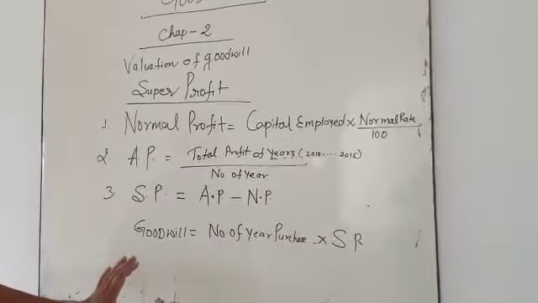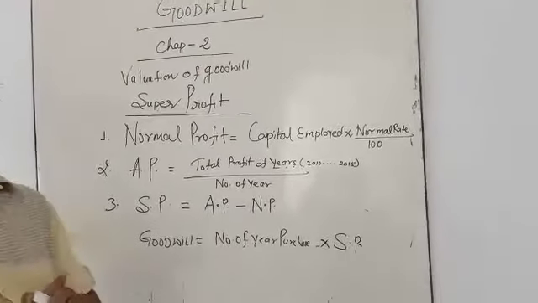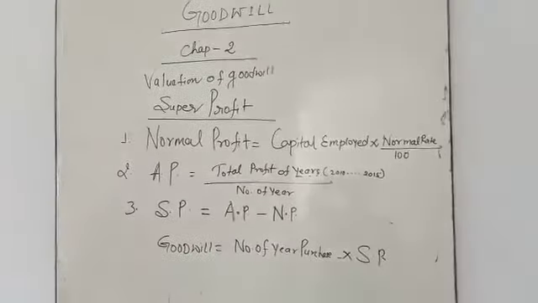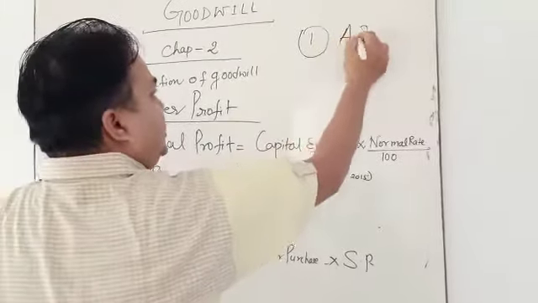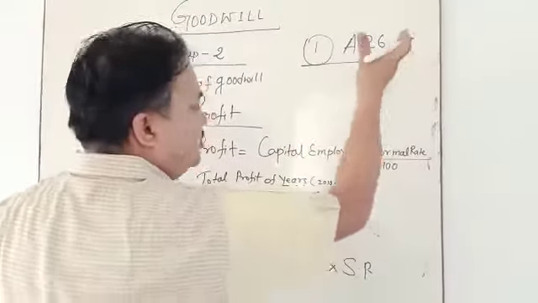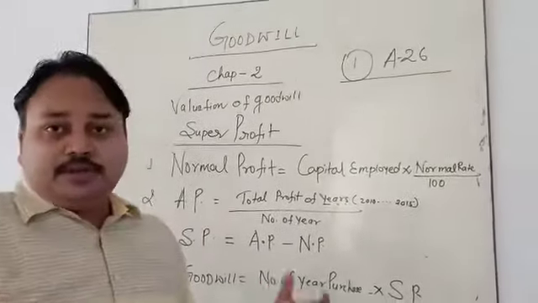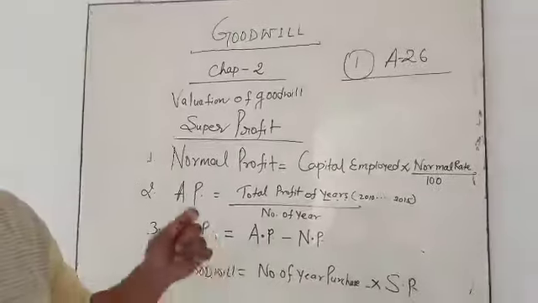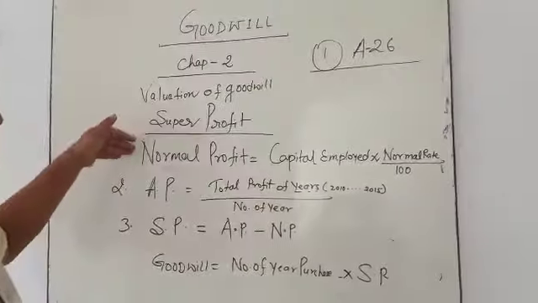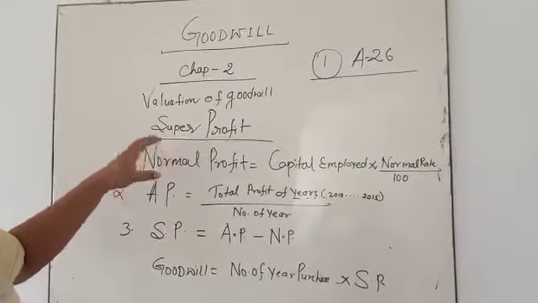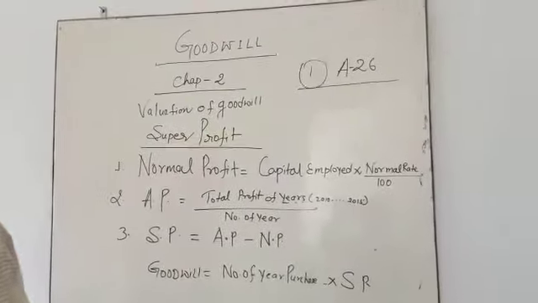Okay. So my dear student, in this video we have studied two things. First is accounting standard 26. In accounting standard 26, only purchase goodwill is recorded. And second, we have studied the calculation of goodwill. There are three methods. The first method is the average profit method, which we have already studied. The second method is the super profit method. So it is a formula. You have to learn this formula. Okay. Thank you.